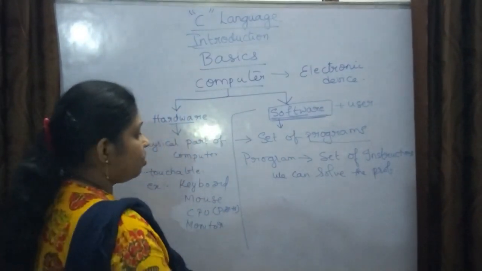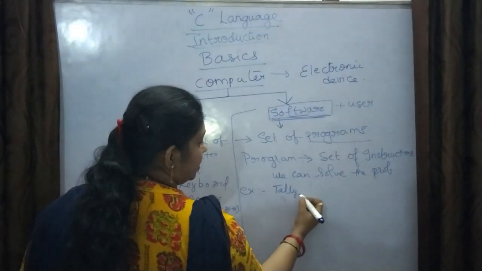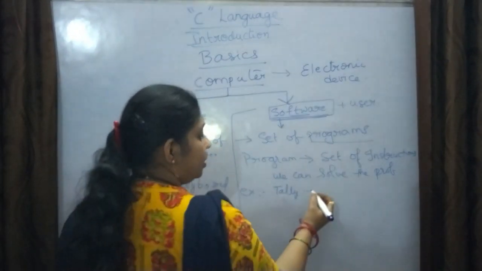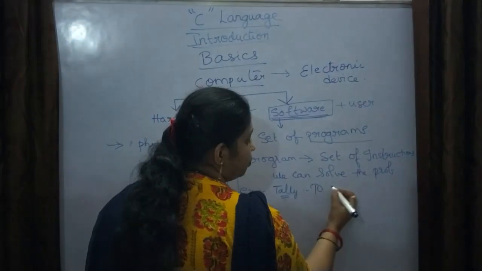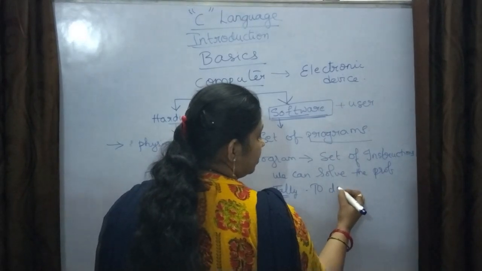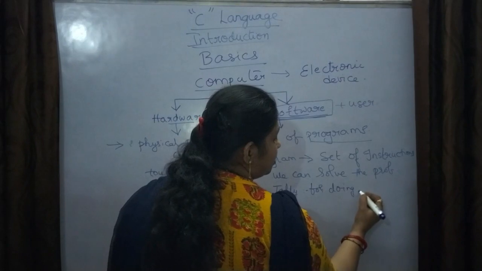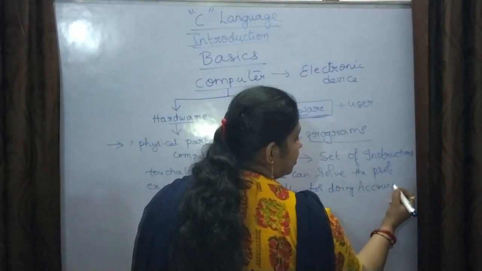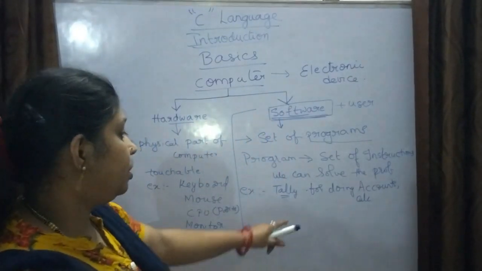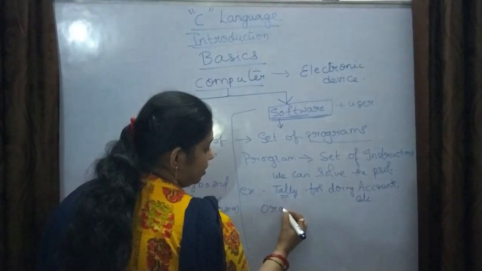For example, software examples are Tally. Tally is a software used for doing accounts and calculations. Next, one more software is Oracle.